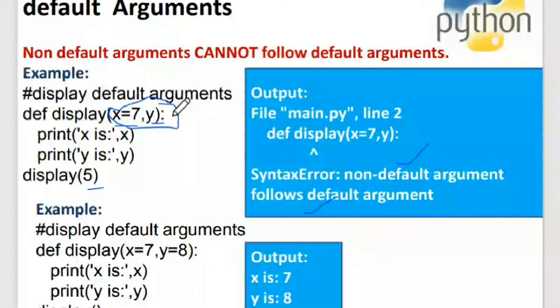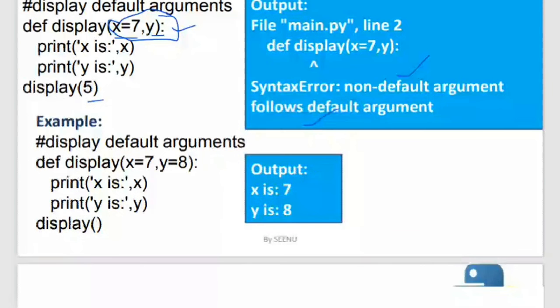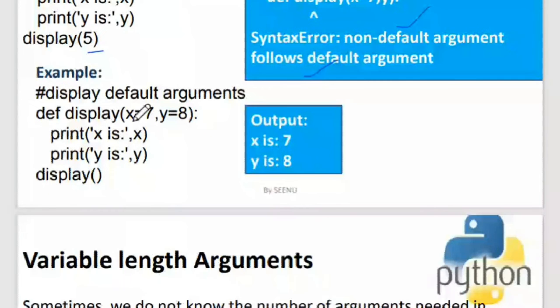This is another example wherein I have taken the display method. Inside this display function, I have x is equal to 7 and y is equal to 8. But in the function call, I didn't give any arguments. I simply made a function call. Since the actual arguments are missing, it will take the default values for x and y. So x is 7, which is the default value, and y is 8, which is also a default value. I can have a combination of non-default arguments and default arguments. But the rule is that the non-default arguments should be first and then followed by the default arguments. Is this clear, everybody? Yes, ma'am.